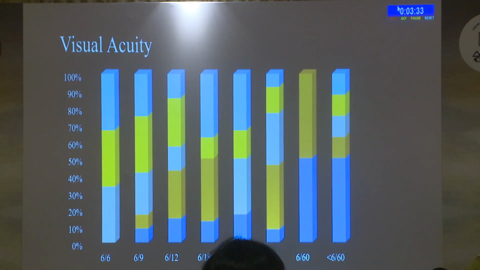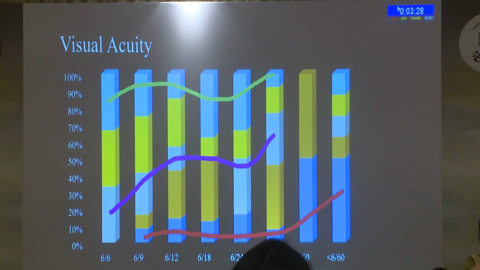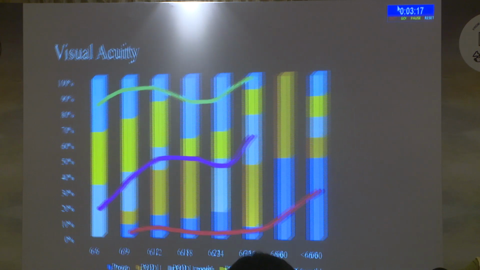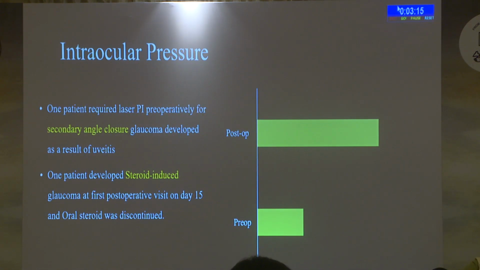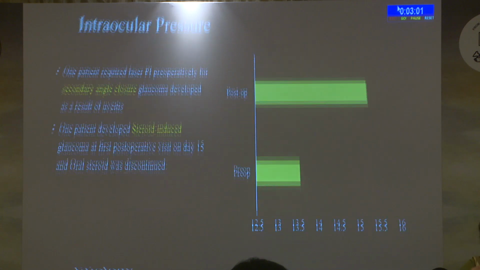On analyzing the visual acuity, compared to the preoperative visual acuity, there was an improvement in the postoperative visual acuity. However, in the 6-month period, we saw a small decline in the visual acuity, which can be attributed to the posterior capsular opacification or the pigmentation of the intraocular lens. The mean intraocular pressure preoperatively was 13.6 millimeter mercury and postoperatively was 15.4 millimeter mercury. One patient had laser PI preoperatively for secondary angle closure, and one patient developed steroid-induced glaucoma at POD 15.